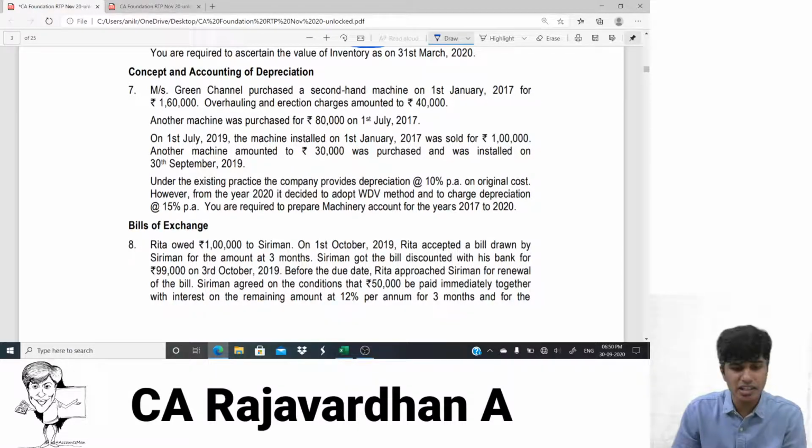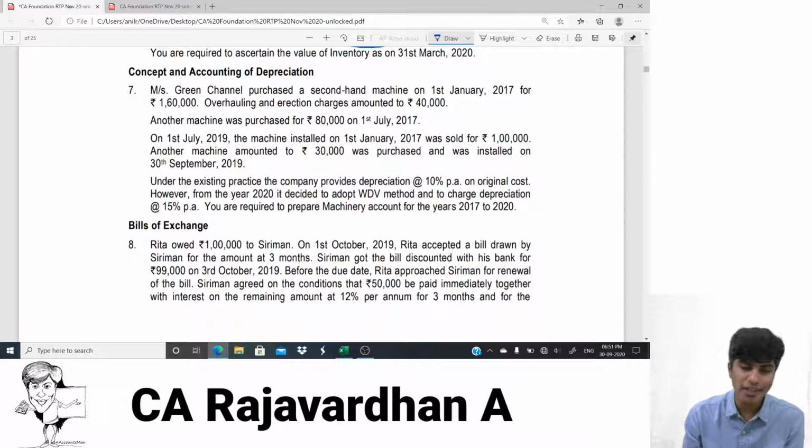Starting with the question. Messrs. Green Channel purchases second-hand machinery on 1st of January 2017 for 1,60,000. Whenever you buy second-hand machinery, any expenditure incurred till the time that asset is ready to be put to use, repairs, overhaul, installation, everything is to be added. Same is the case with newly purchased machinery also, that is first-hand machinery. But with respect to second-hand machinery, that initial repair expenditure should also be included.